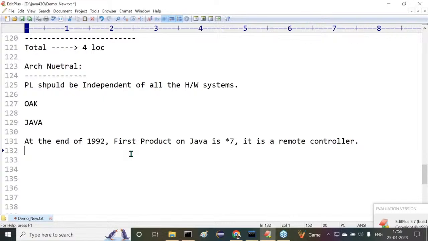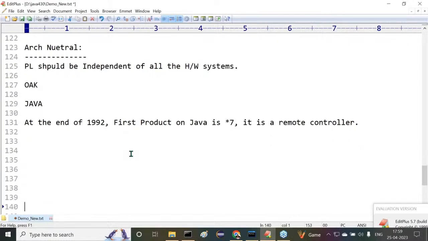Yes, sir. All of you are getting it or not? What I'm telling: the very first product on the base of Java is what? Star 7. Sun Microsystems waited nearly 1.5 years to find a customer for the Star 7. But they did not identify even a single customer for it. It's a totally failure product. Good. 1.5 years of time.